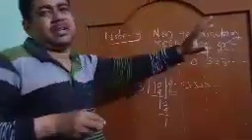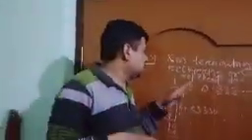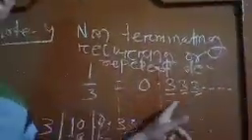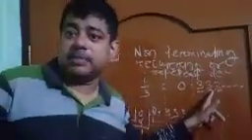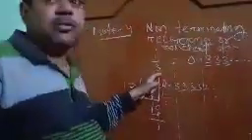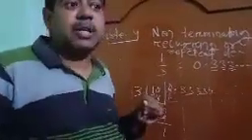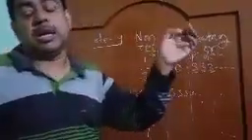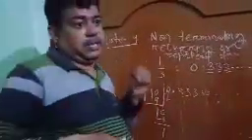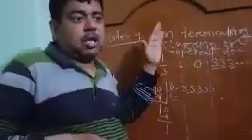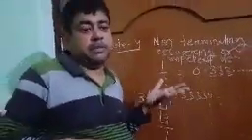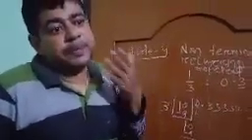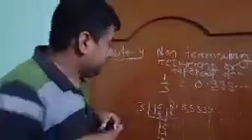Just one new term you are acquainted with here. Try to remember this, it is not difficult. 1 by 3 is equal to 0.333... This is a non-terminating recurring decimal, which is equal to what? 1 by 3. 1 by 3 is a rational number. It means all the non-terminating recurring decimal numbers are also rational numbers. Very interesting thing. Please try to remember this, dear students. And also prepare a list of the numbers that are non-terminating recurring or repeated decimals. Will you do? Okay. Thank you.